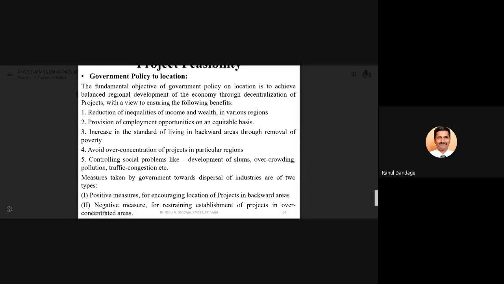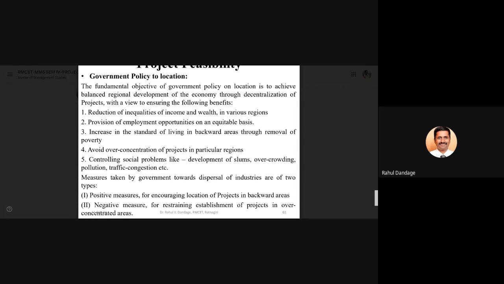Then government policy related to the location. In certain cases, when you wish to establish a certain project, it may be establishing a factory or any infrastructure project, then we need to consider certain government policies to get certain benefits from those government policies.